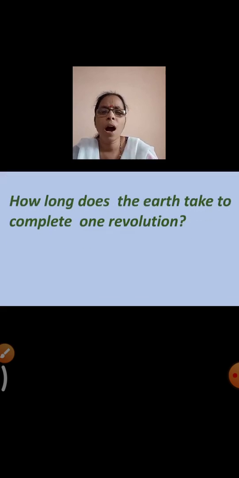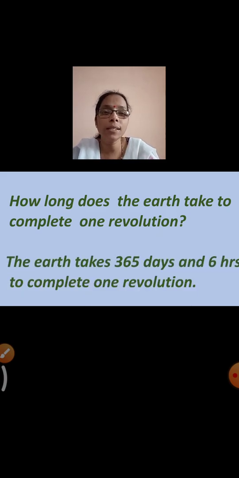Now, how long does the Earth take to complete one revolution? How much time does it take? Yes, it takes around 365 days and 6 hours to complete one revolution. So the Earth takes 365 days and 6 hours to complete one revolution. So 365 days means one full year.